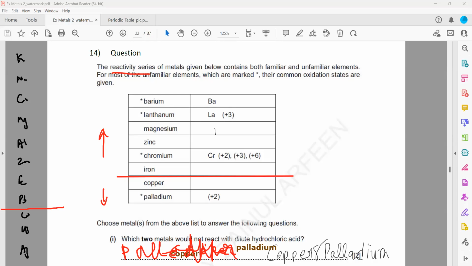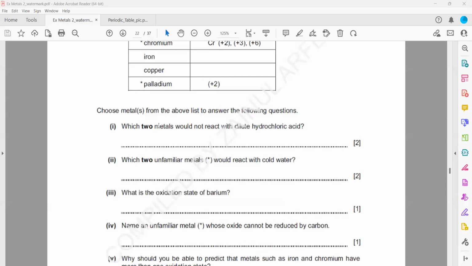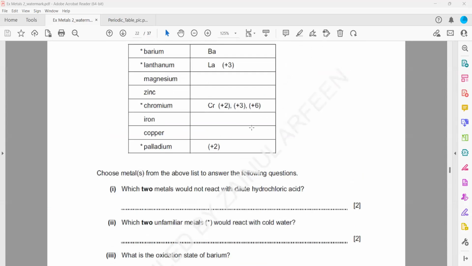The next one: which two unfamiliar metals will react with cold water?